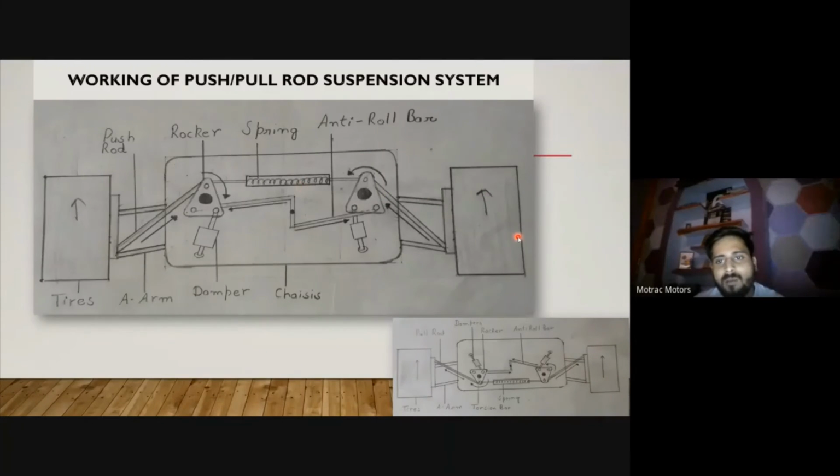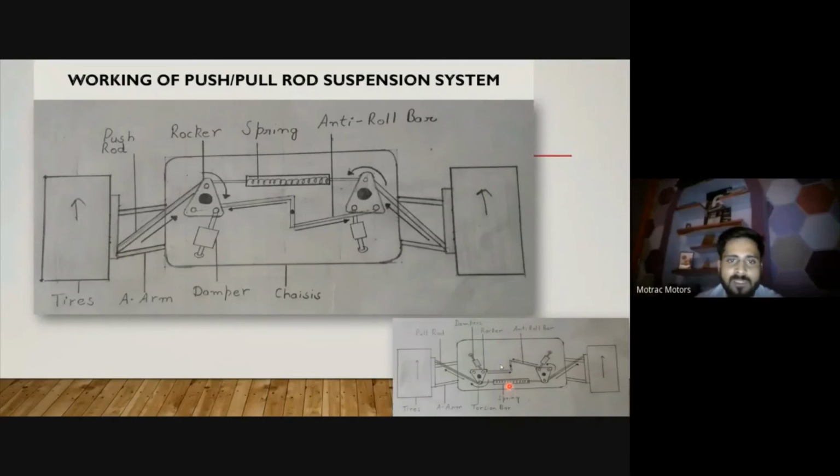So my vehicle will come again to stability after that object passes. It will allow transfer of the force from the left side to the right side. It is the work of an anti-roll bar. I hope this is clear to you. And the same kind of geometry is a pull rod suspension.